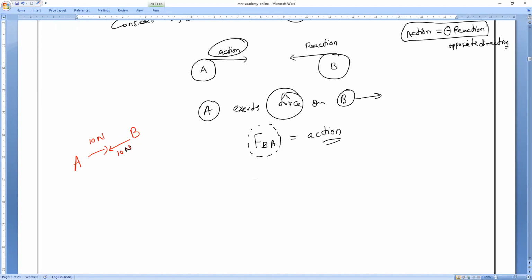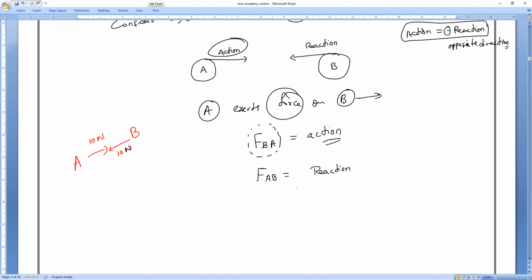So B also exerts an equal force on A, but in the opposite direction. The force exerted by B on A is what we call reaction. Everybody clear?